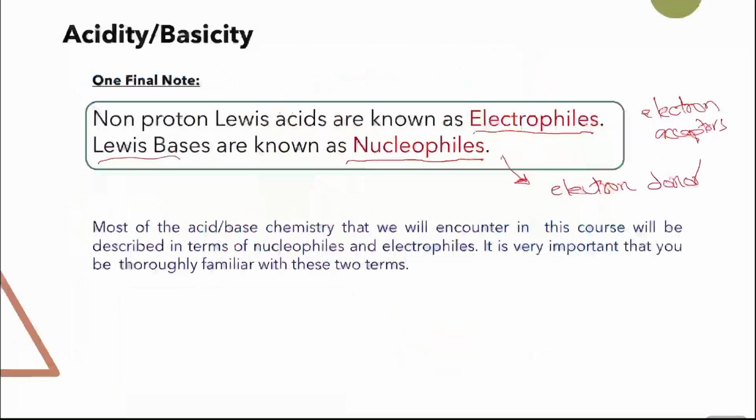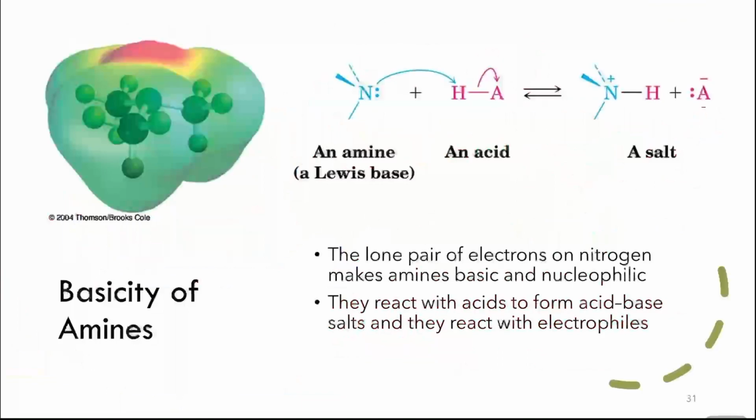and will give you the conjugate acid. Sorry, the conjugate base of the acid, and it will give you an ammonium salt. So this is a conjugate acid, and this is the conjugate base.